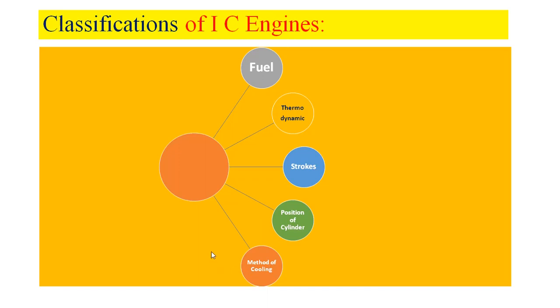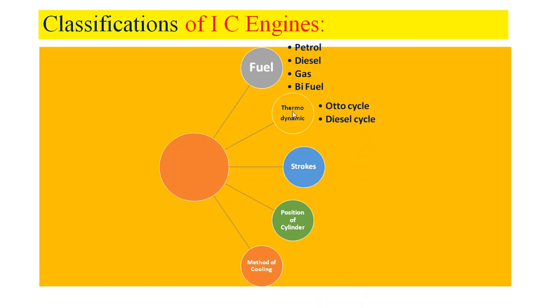Based on ignition, they may be classified, and based on the number of cylinders used in IC engines, they may be classified. Based on the type of fuel used, they may be classified as petrol engine, diesel engine, gas engine, biofuel engine.